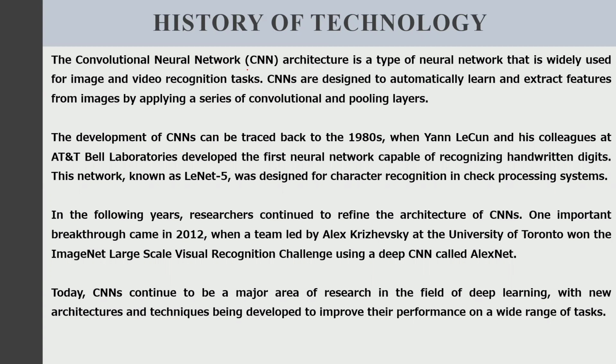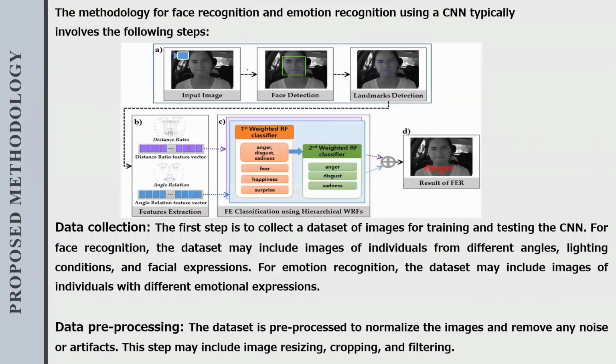in check processing systems. In the following years, researchers continued to refine the architecture of CNNs. One important breakthrough came in 2012 when a team of scientists at the University of Toronto won the ImageNet Large Scale Visual Recognition Challenge using a deep CNN called AlexNet. Today, CNNs continue to be a major area of research in the field of deep learning, with new architectures and techniques being developed to improve their performance on a wide range of tasks.